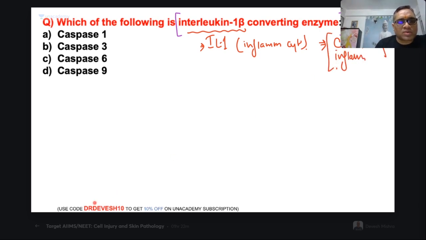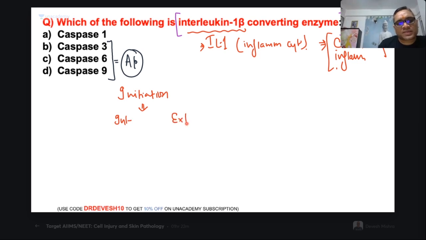Now look at the options. C3, C6, C9. What are these things? These are apoptosis-inducing caspases. Now you understood? Remember that apoptosis initiation has an intrinsic pathway and an extrinsic pathway.